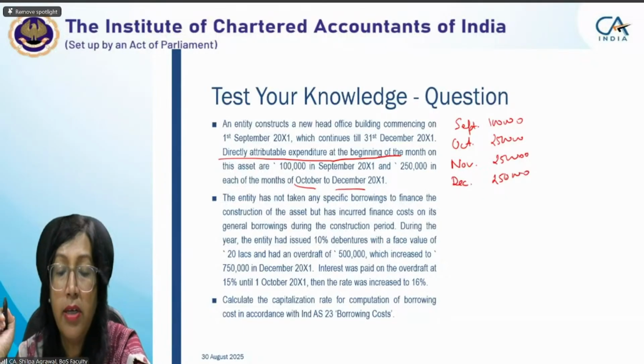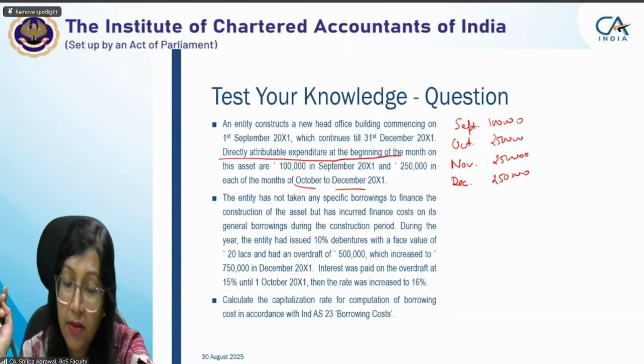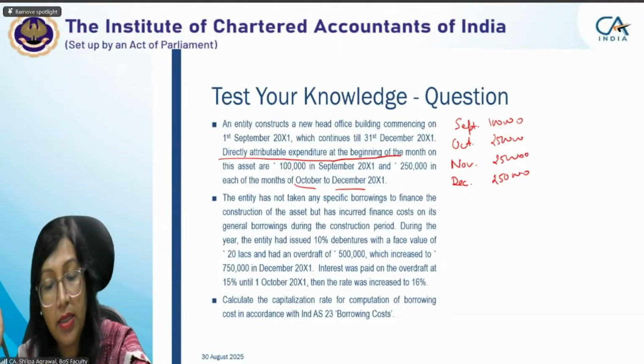The entity has not taken any specific borrowings to finance the construction of the asset, but has incurred finance cost on its general borrowings during the construction period.